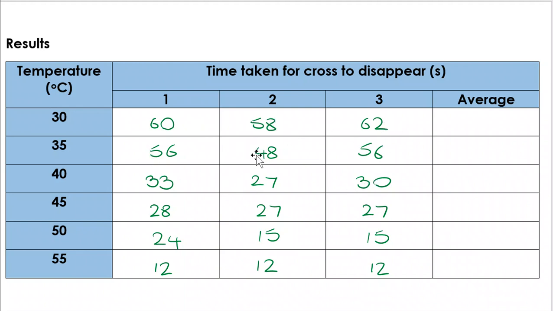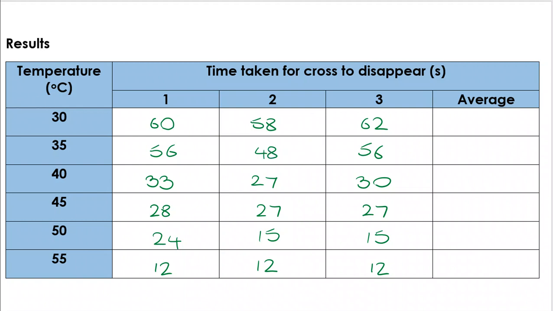But 56, 48, 56, 48 definitely stands out as being far away from the other two. As a general rule, if one of the numbers is more than 10% away from the others, you wouldn't include it. So 10% of 56 is 5.6, which takes you down to just over 50. 48 stands away from that, so we disregard it.